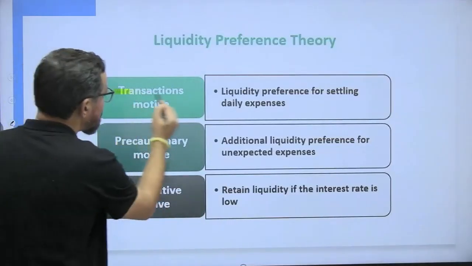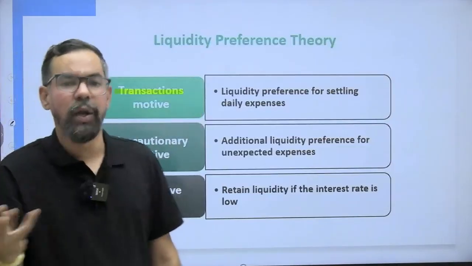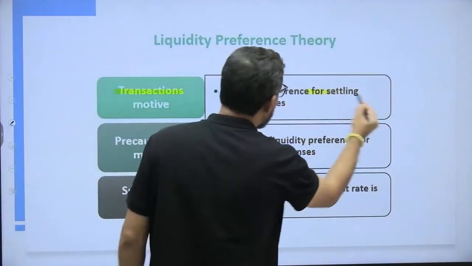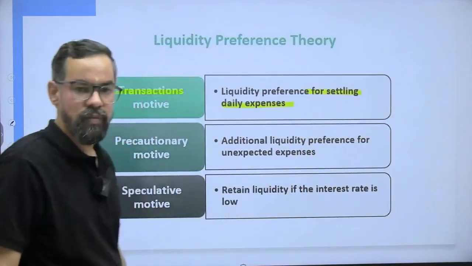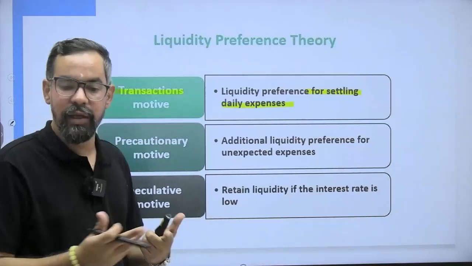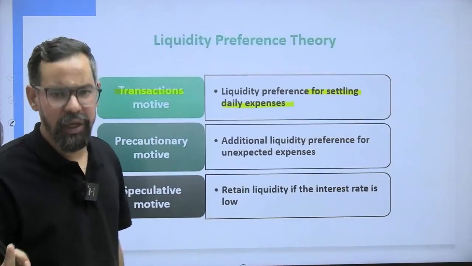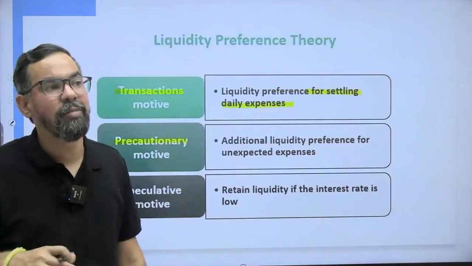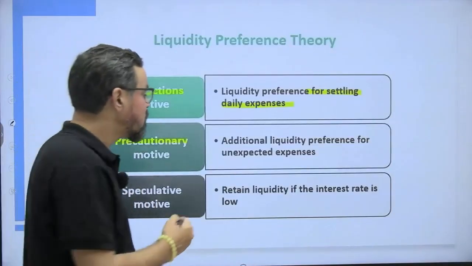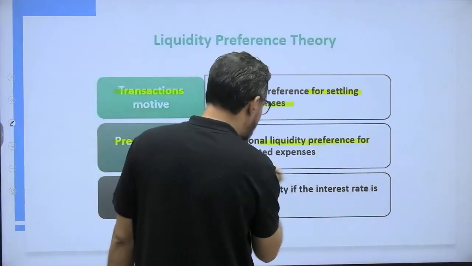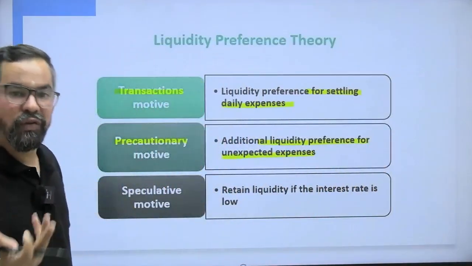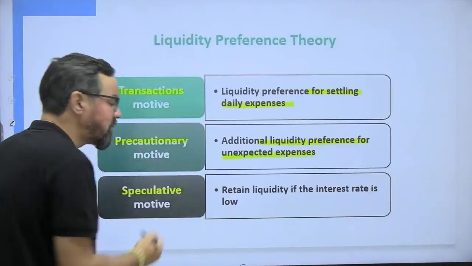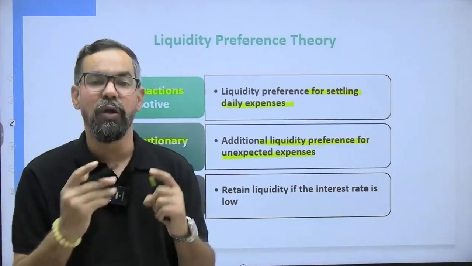First one is transaction motive. It is related to your day-to-day activities, or for business it is working capital, right? So liquidity preference for settling daily expenses. Precautionary motive is for contingency, additional liquidity preference for unexpected expenses, again in businesses as well as individuals. Speculative is where they wait for a good opportunity.